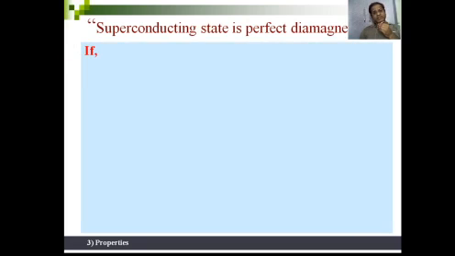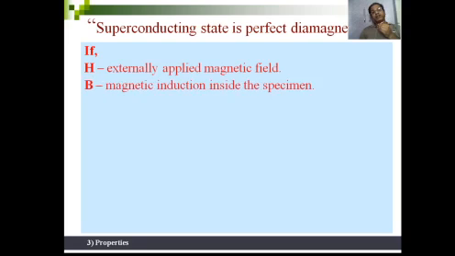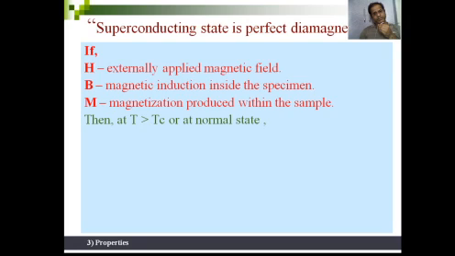How did he explain this? He said that H is the external magnetic field applied, which we are applying. B is the magnetic induction inside the specimen. M is the magnetization produced within the sample. Then at T greater than Tc, in the normal state, what is the relation between these? B, the magnetic field inside the specimen or the material, is the sum of the external magnetic field applied and the magnetization produced. B equals mu 0 times H plus M. But H is the applied magnetic field.